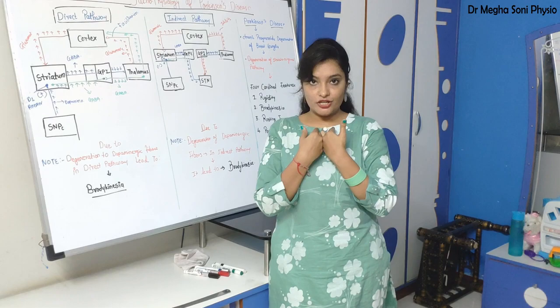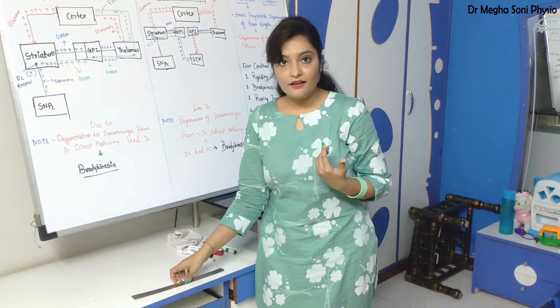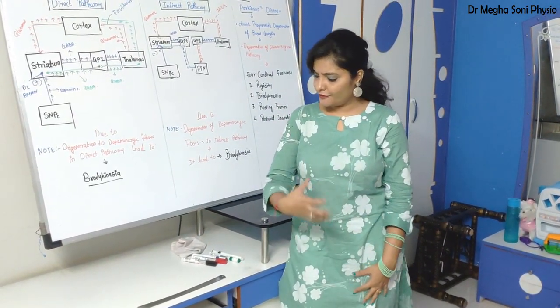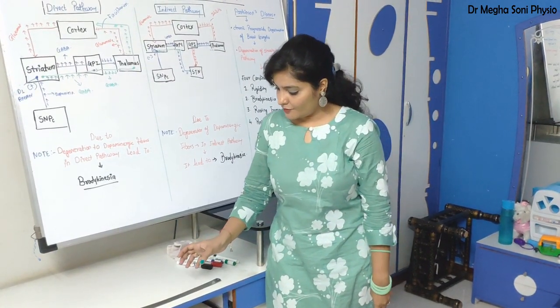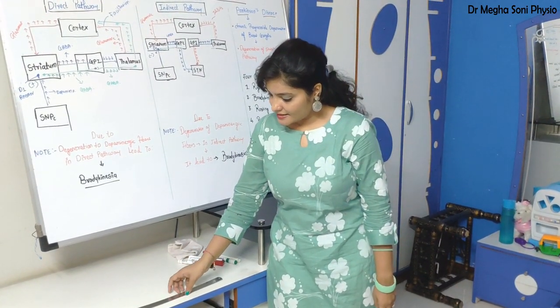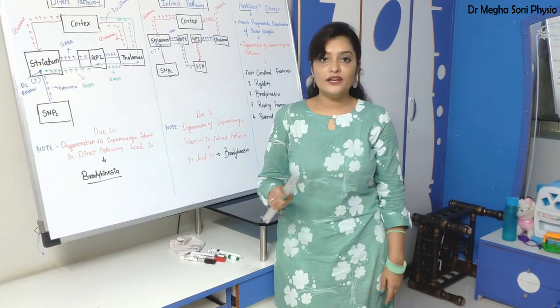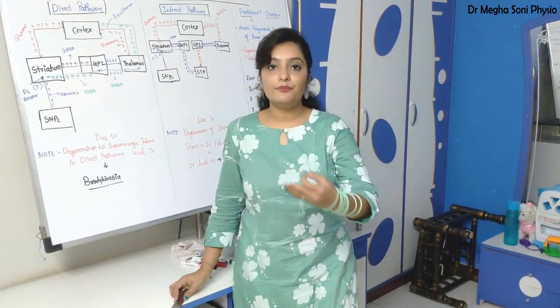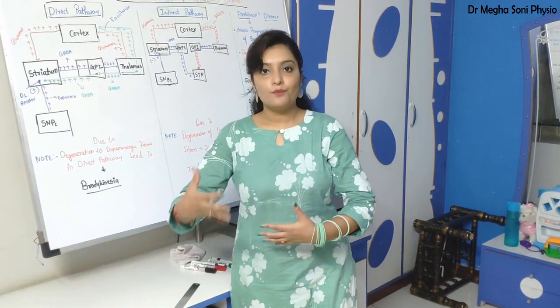If I am a patient and you ask me to hold this scale, I'll take some time to initiate the movement, maybe 10 or 15 seconds, and then I'll perform it slowly. That is bradykinesia or hypokinesia, a problem in initiation of movement.